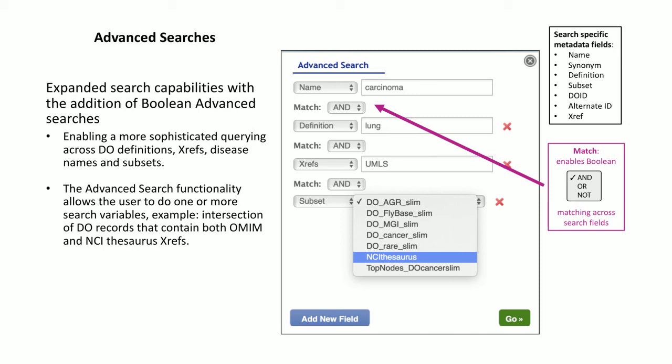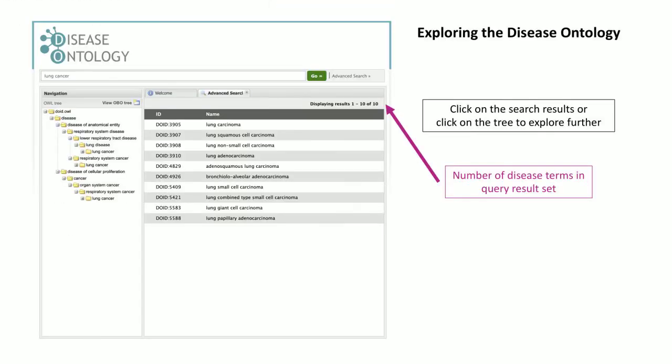Let's try a quick advanced search using the term carcinoma. Add a new field and select definition and type in the anatomical term lung. Add a third field and select XREFs and type in the cross-reference UMLS. And finally, add a fourth field, select subset, and select the term NCI thesaurus. The search returns 10 matches, and we can explore each of these as we have done previously.